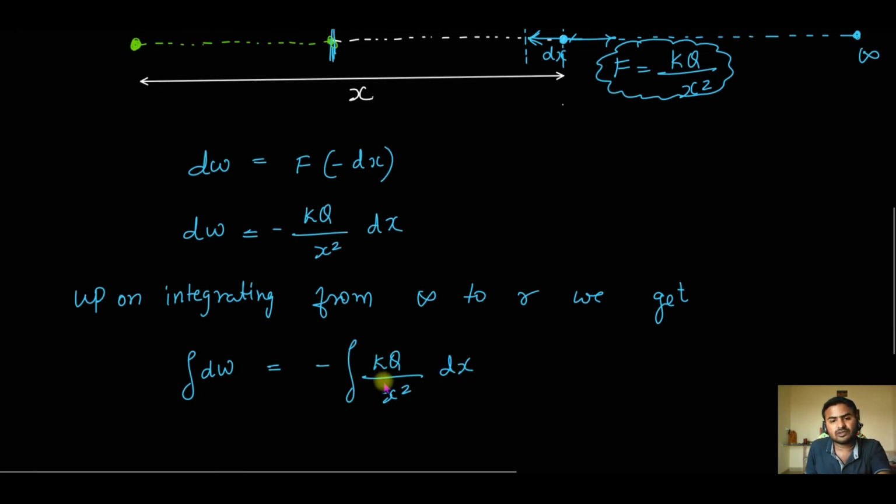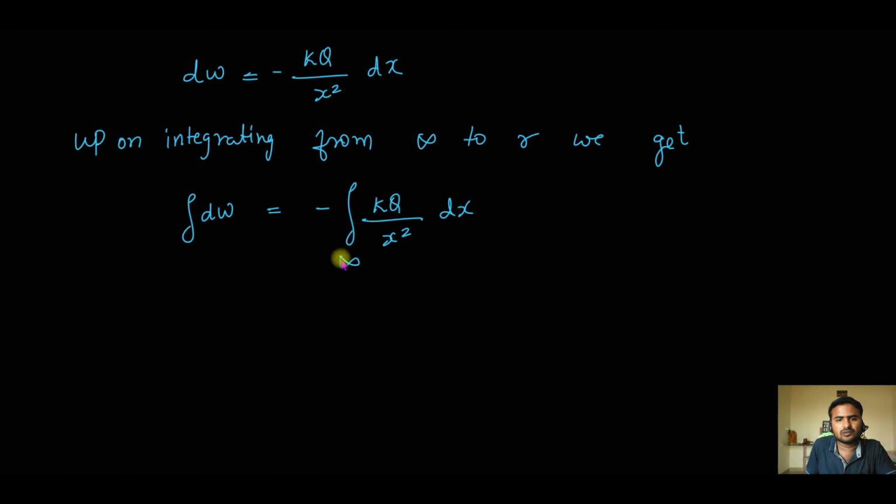Now from where to where should I integrate? From infinity to a distance r. At infinity the potential we take as 0, and at a distance r from this charge Q we take the potential to be V.